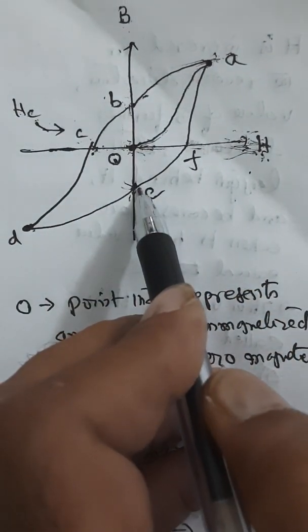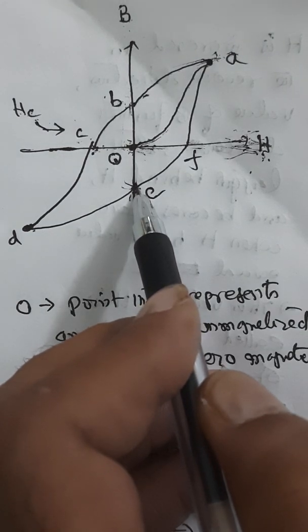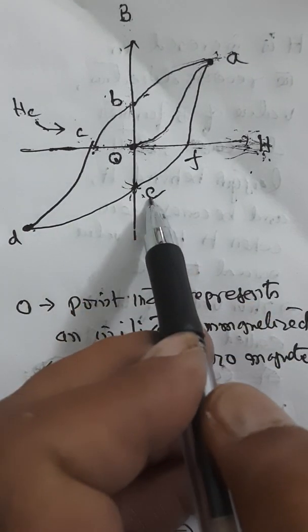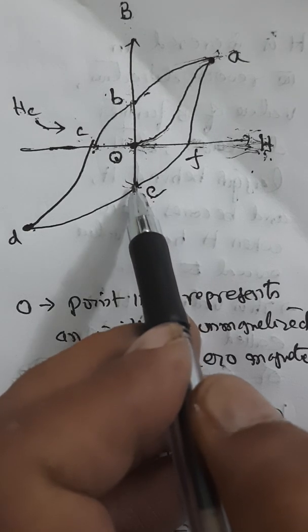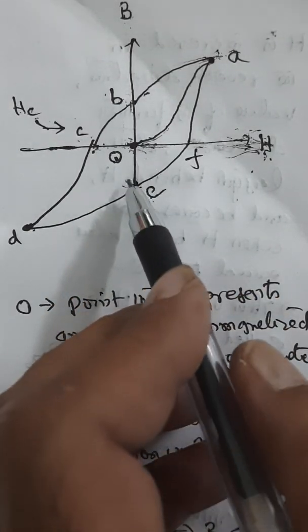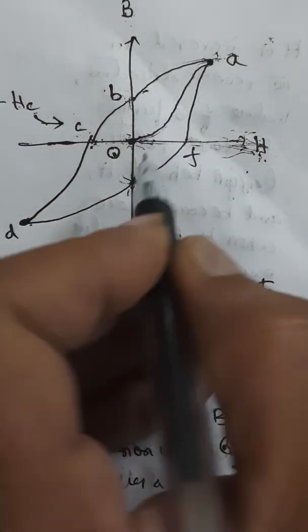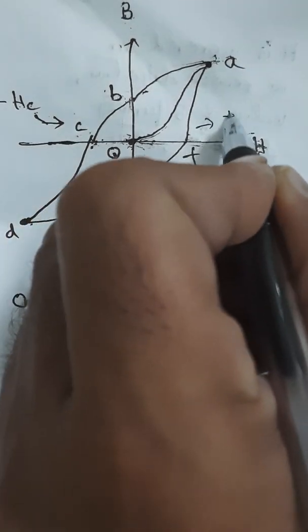Remember this. Between these 2 points B and E, where the specimen is magnetized in the absence of any external magnetic field, it is said to be permanent magnet. So this is what is to be understood. On this side it is minus Hc, this side it is plus Hc.